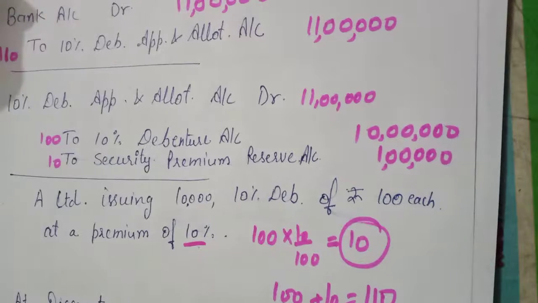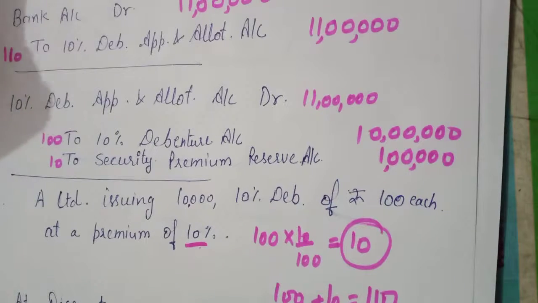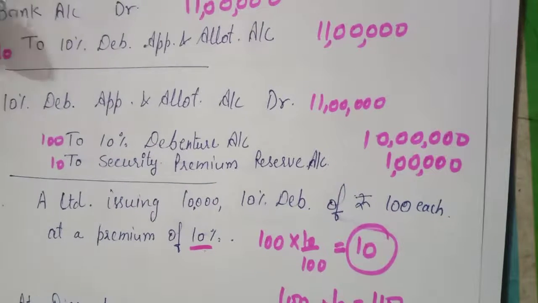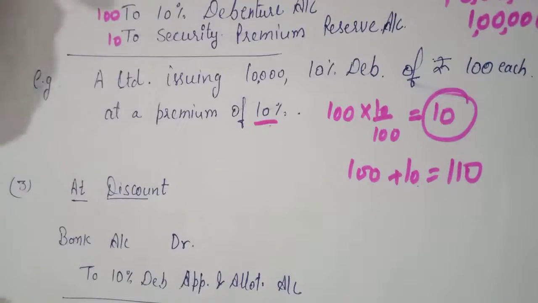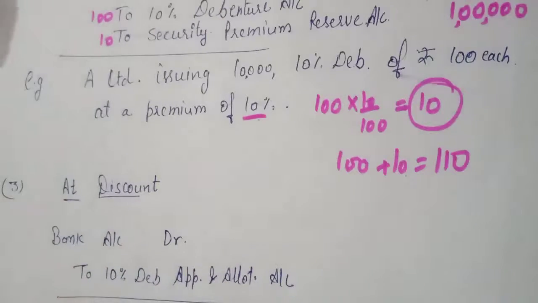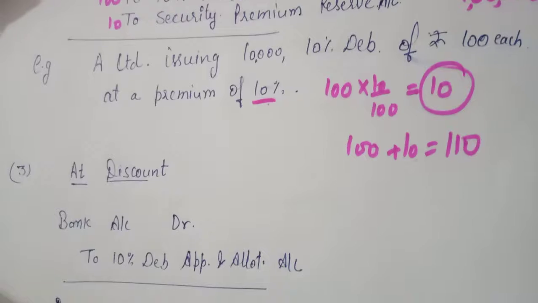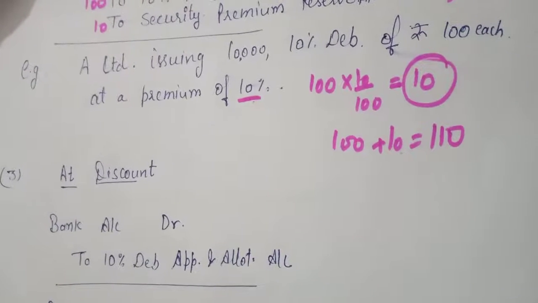Now come to the point of when debentures are issued at discount. What is the meaning of debenture issue at discount?